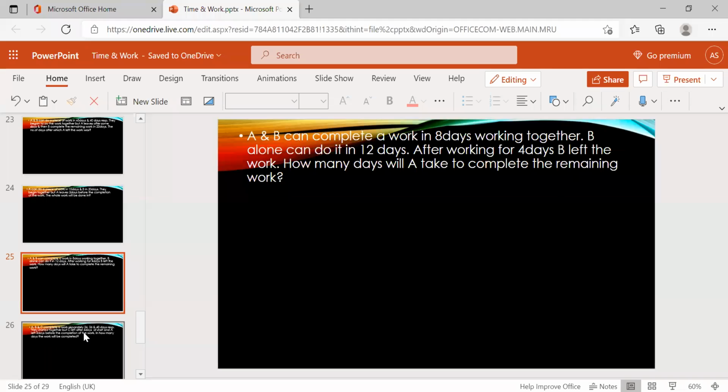A and B can complete a work in 8 days working together. B alone can do it in 12 days. After working for 4 days, B left the work. How many days will A take to complete the remaining work? See here. Read the question very carefully. Here, B alone can do it in 12 days, and after working 4 days, that means B started the work.